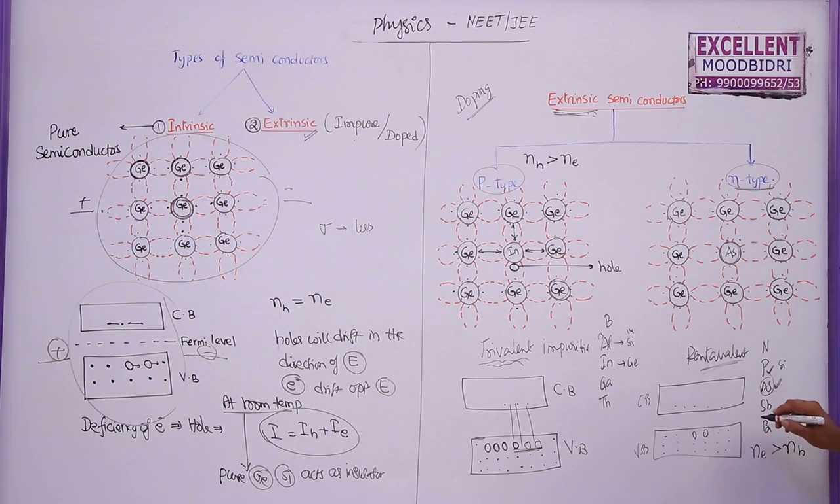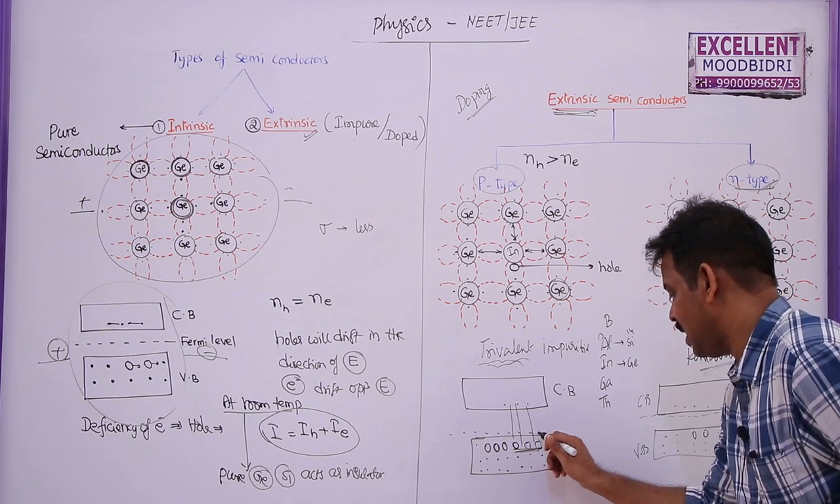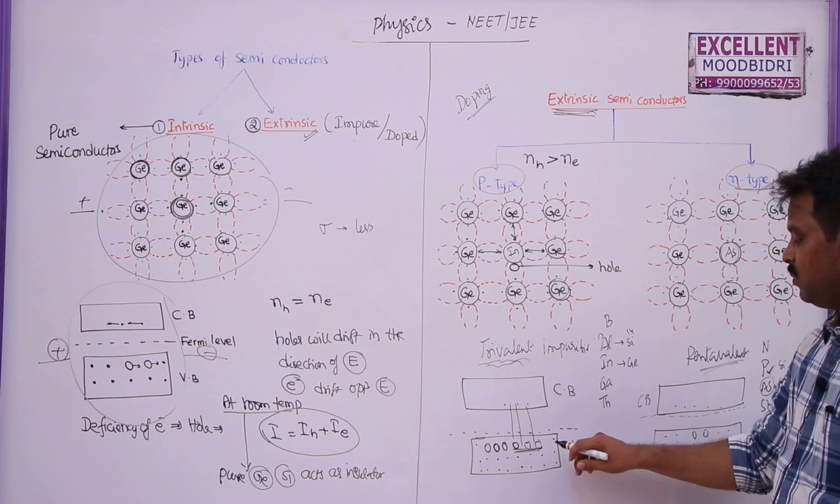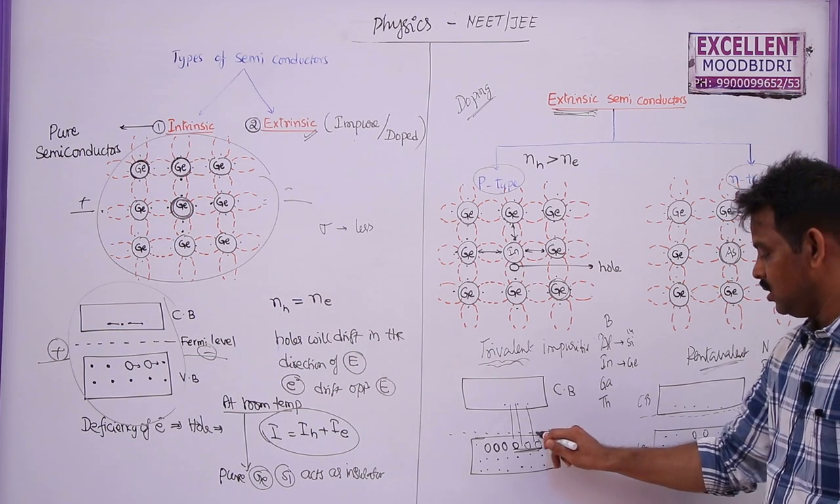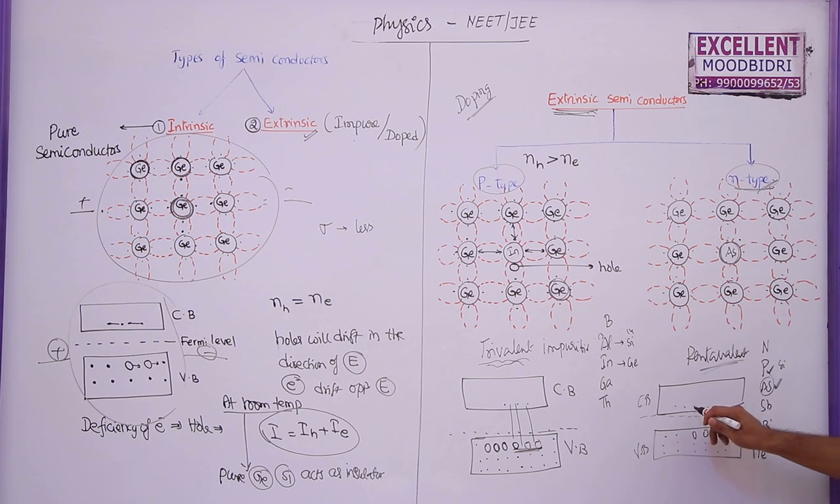Due to this, the Fermi energy level is very near to the conduction band for n-type, and the Fermi energy level is very near to the valence band for p-type. Fermi energy level means the highest energy level obtained by these electrons. So this is nearer to the valence band because more holes are available here. Here, as more electrons are available for conduction, the Fermi energy level is very close to the conduction band.